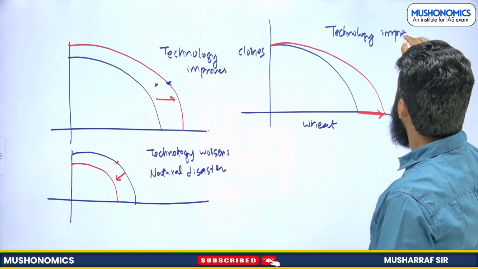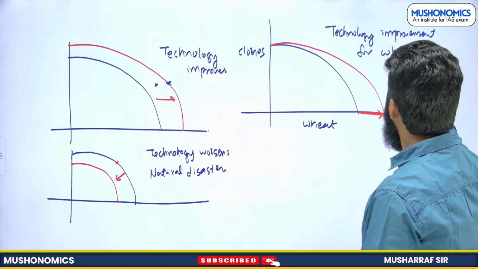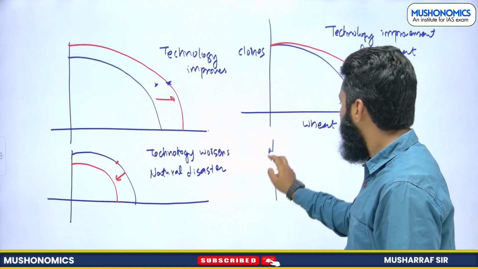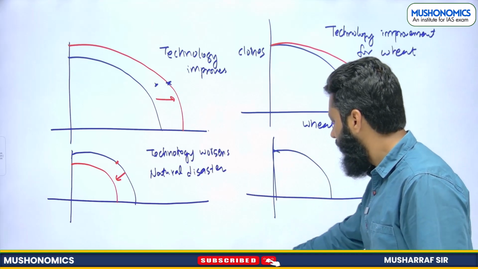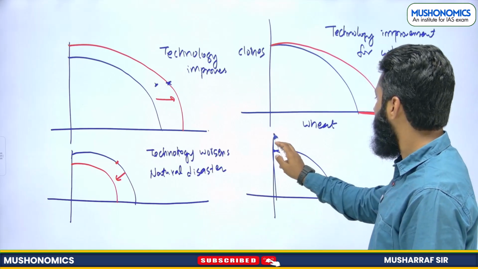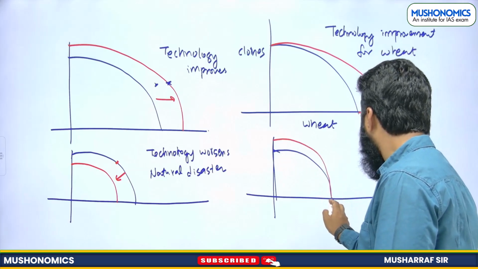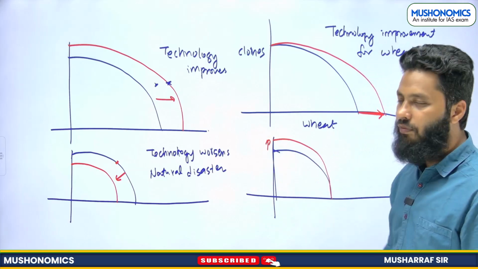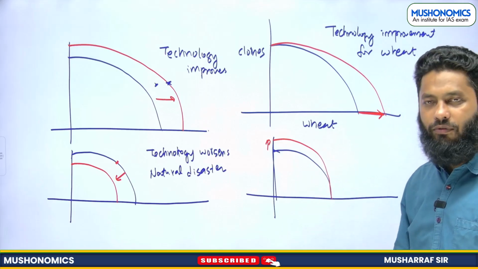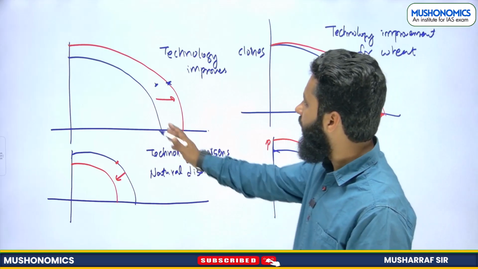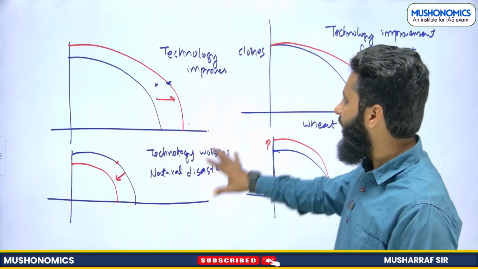It may also happen that technology improvement is there only for clothes, and not for wheat. So now it is technology improvement for clothes and not for wheat. And if it improves for both, then PPC will shift like this, right? So I hope the idea is clear.